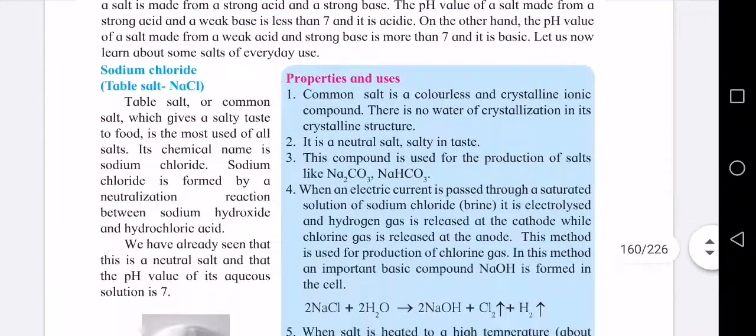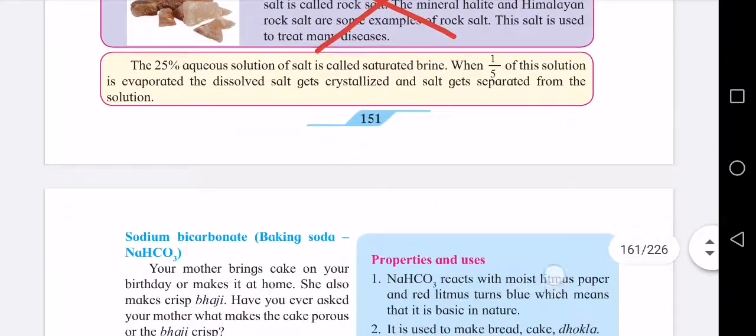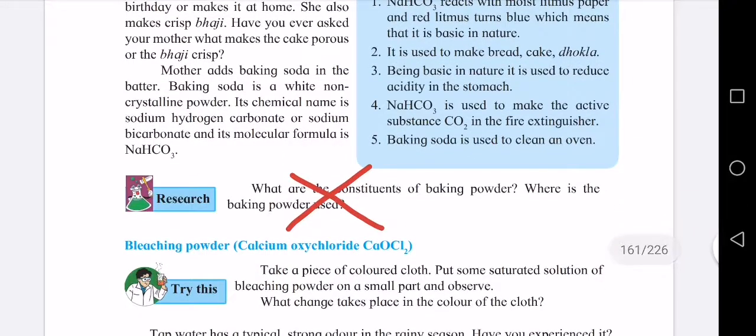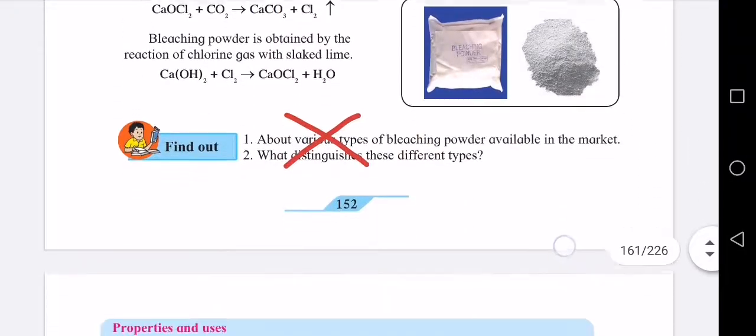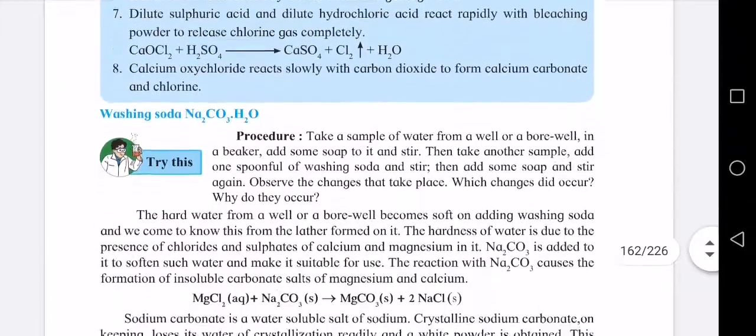Moving further to page 151, do you know, you cancel. Page 152, research, you cancel. Page 152, find out, you cancel.